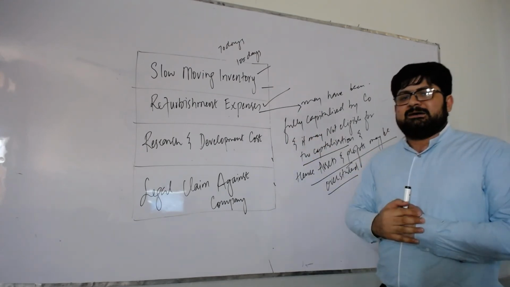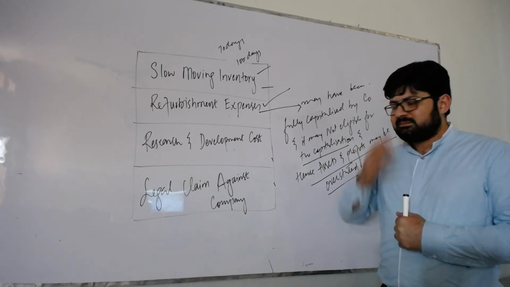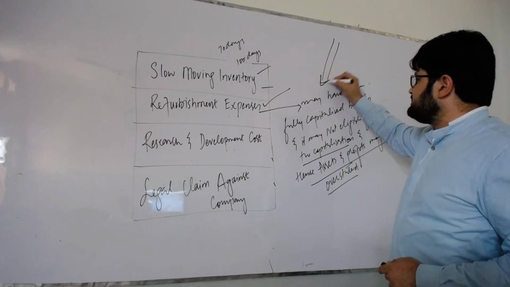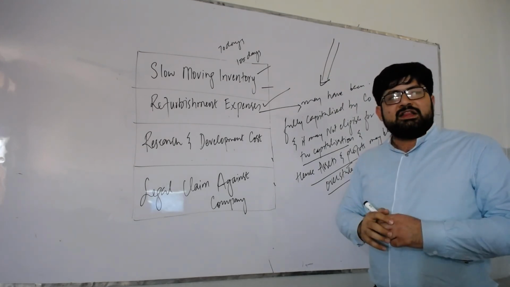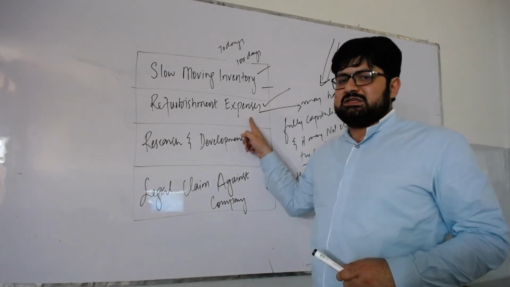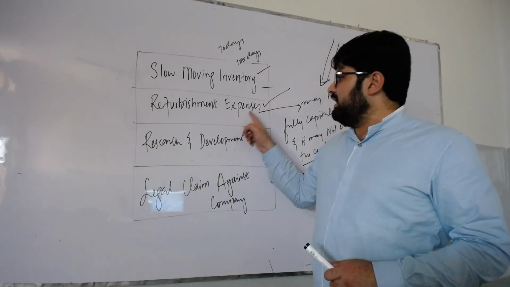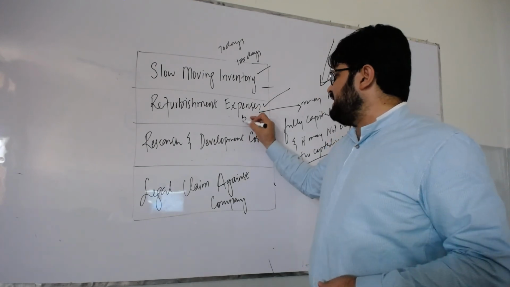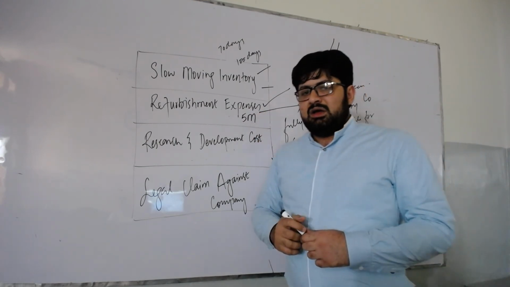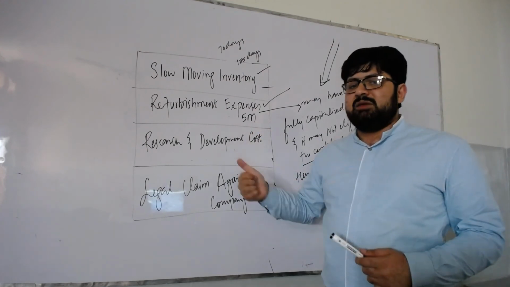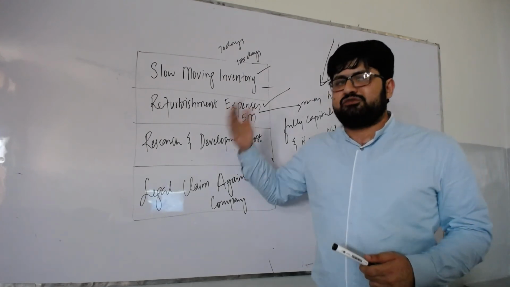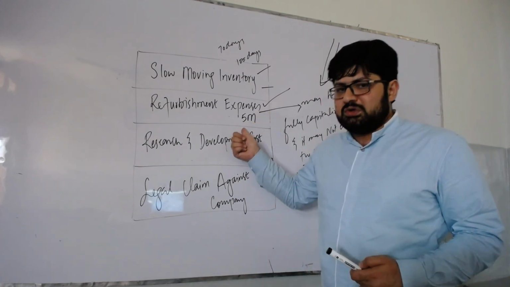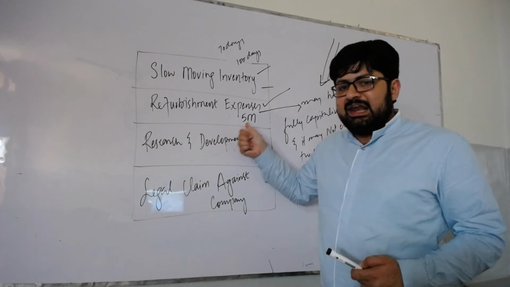Now, what will be the audit response? The audit response to this will be to check whether this refurbishment expense is eligible for capitalization or not. For example, this expense is 5 million. The auditor will take the breakup of this 5 million from the management and will check whether it includes only expenses eligible for capitalization.